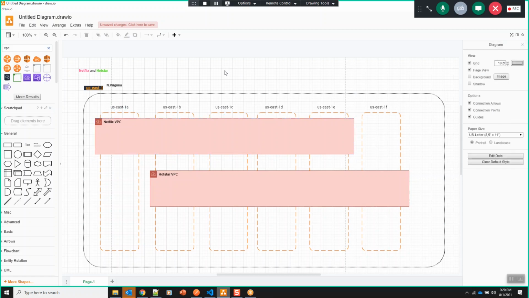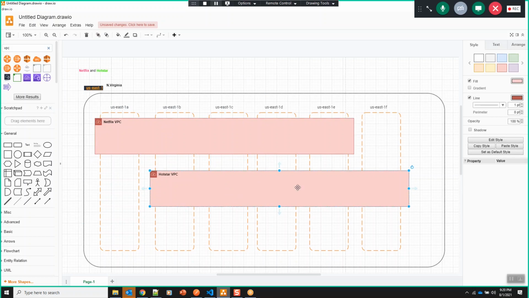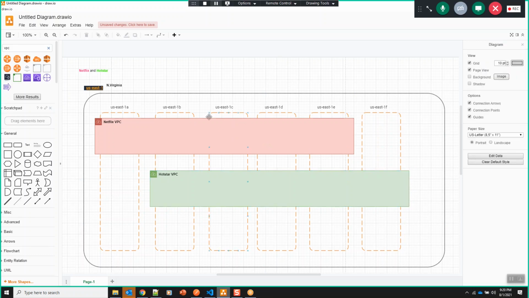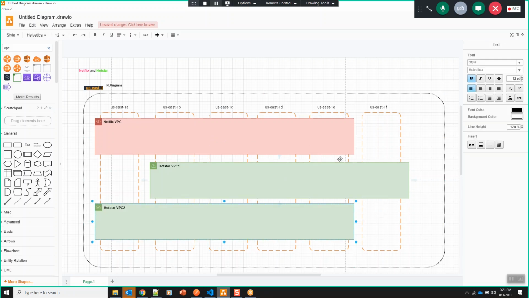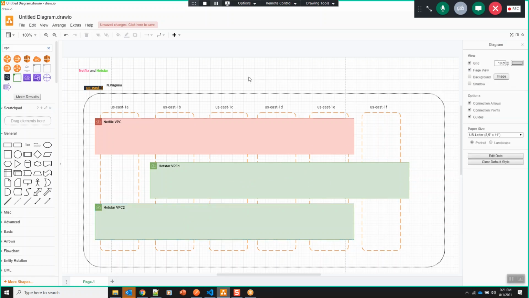Okay. But I told you, Netflix I am going to represent with pink color and Hotstar with green color. So let me choose green color for this. So this is how we are able to isolate the resources from one VPC to the other VPC. But let me give you one more scenario. Let us say that Hotstar has two VPCs. Now there is a requirement that resources in one VPC must talk to the resources in the other VPC. Can we do this? How can we do it?